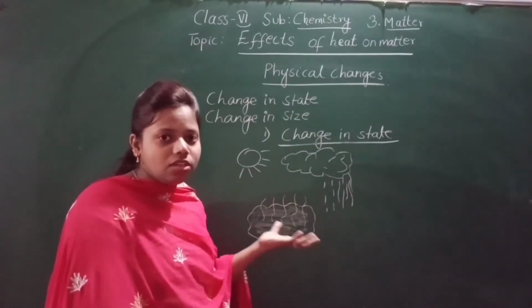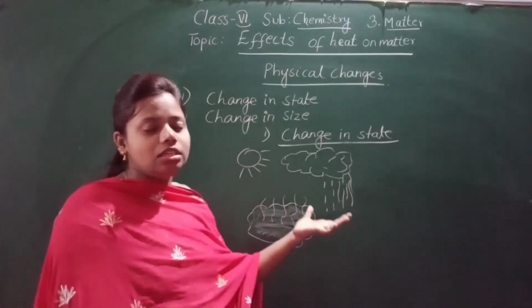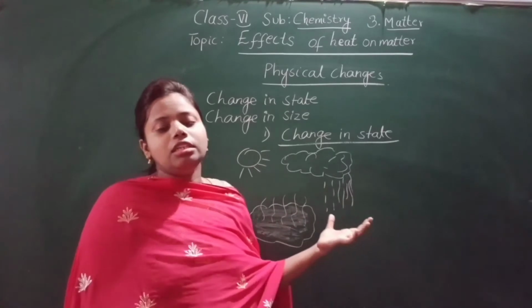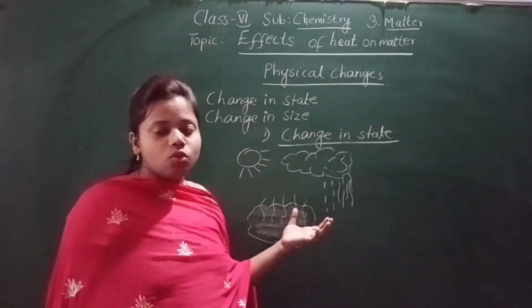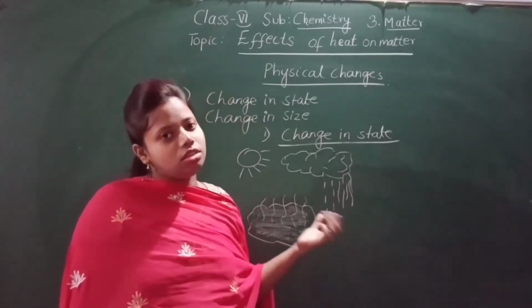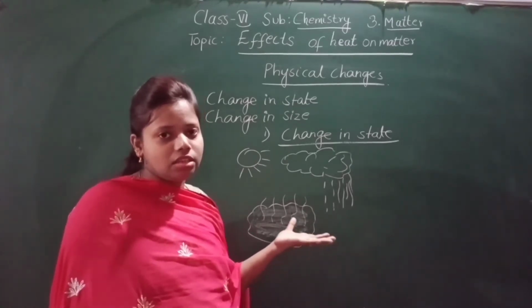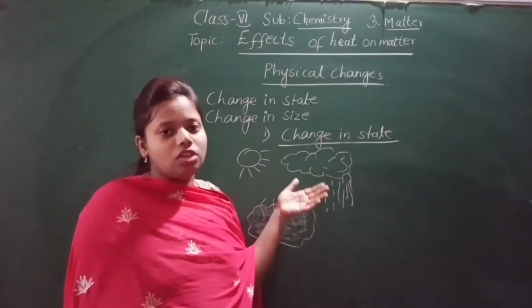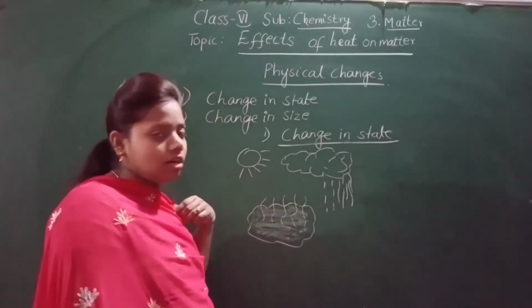How has this change in state occurred? Due to the change in the arrangement of particles. When they are heated, they change their arrangement of particles and change their state.